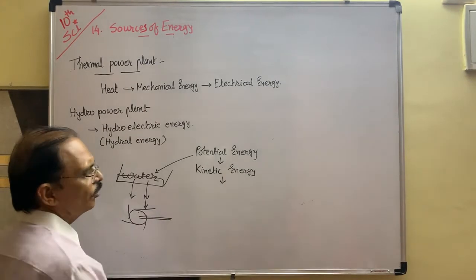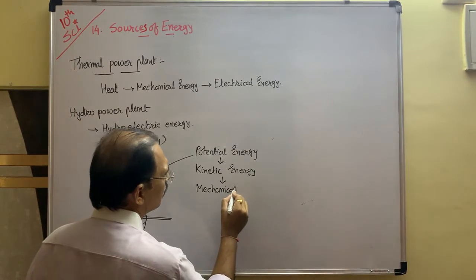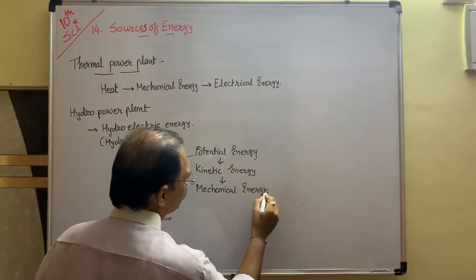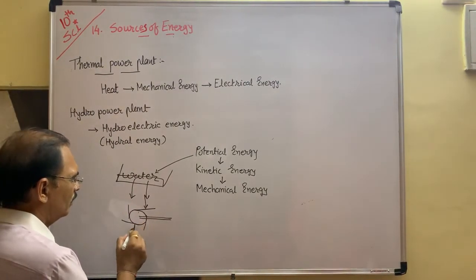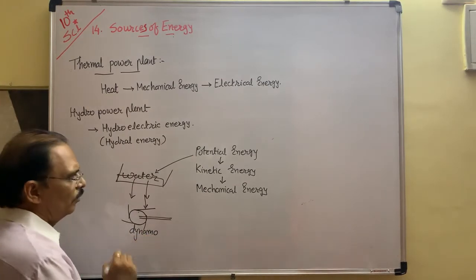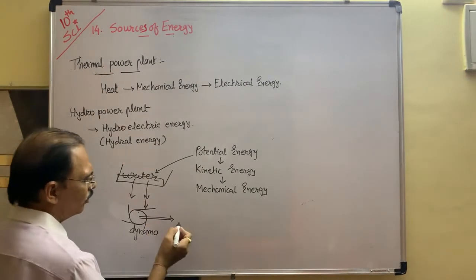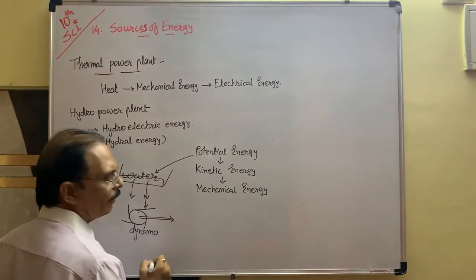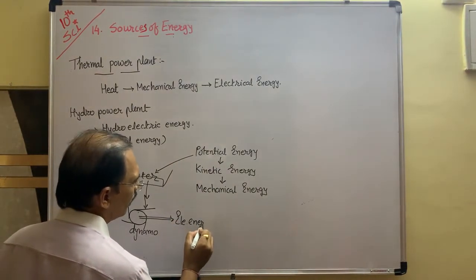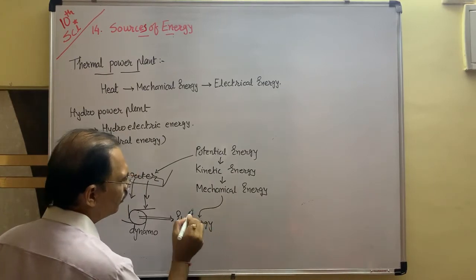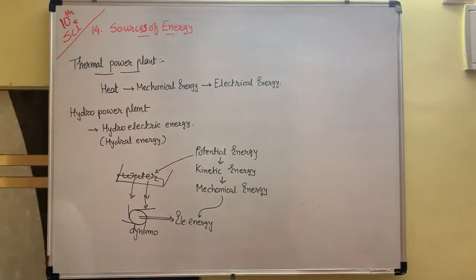So kinetic energy and potential energy together are known as mechanical energy. With the help of this mechanical energy, the dynamo can run. This is, suppose, a dynamo. When the dynamo runs, energy is produced, then this energy is carried through a wire or a pipeline and then it passes through as electrical energy. That means mechanical energy is produced and converts into electrical energy. This is the theme of a hydro power plant.